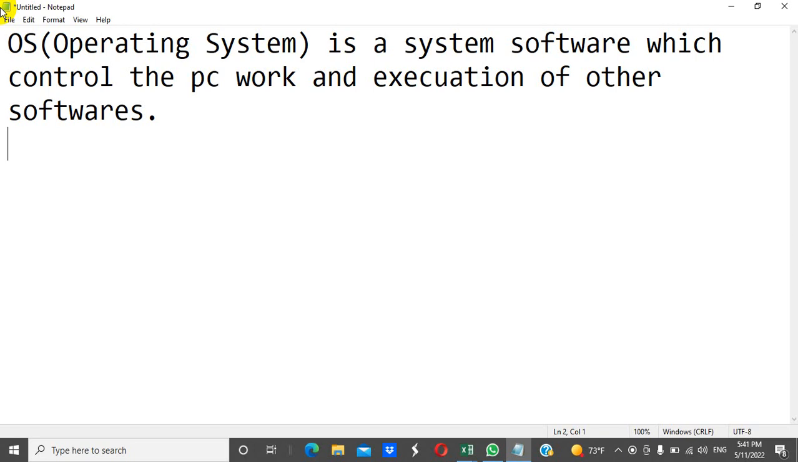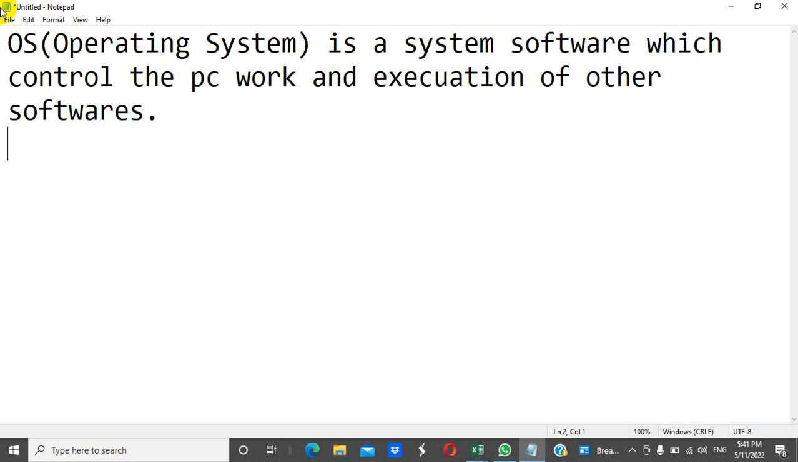For example, the human body is made of a brain, a heart and other body parts. A dead body also has all these things, but it can't walk, can't speak, can't eat and can't perform anything. Why? Because there is no soul in the body. So an operating system is also like a soul in a computer system.